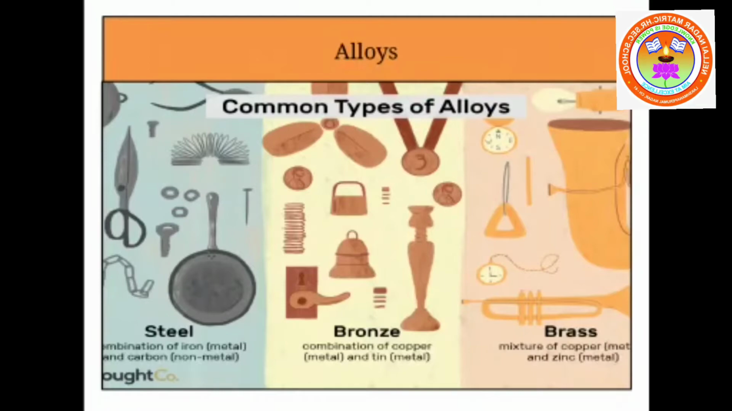Bronze is copper and tin, useful in the making of coins and statues. Brass is a combination of copper and zinc, useful in the making of medals and decorative items. So these are common alloys we are familiar with. The very familiar alloys: steel, bronze and brass.